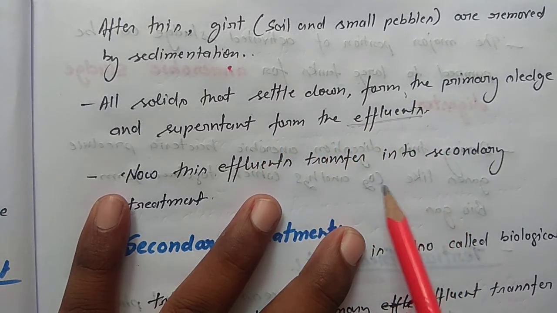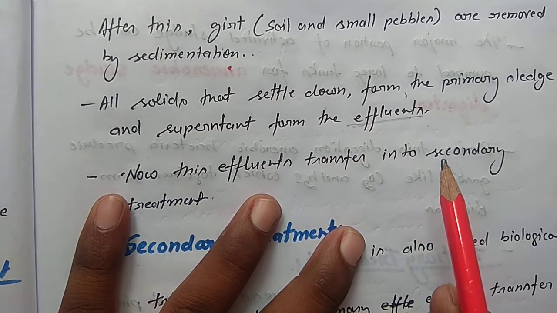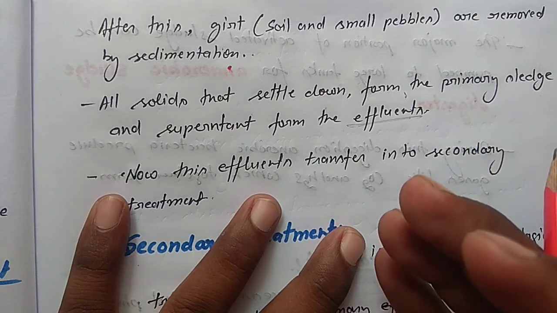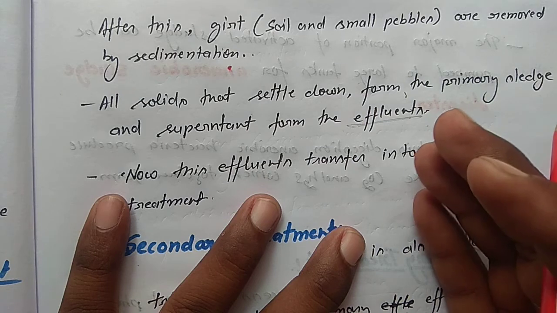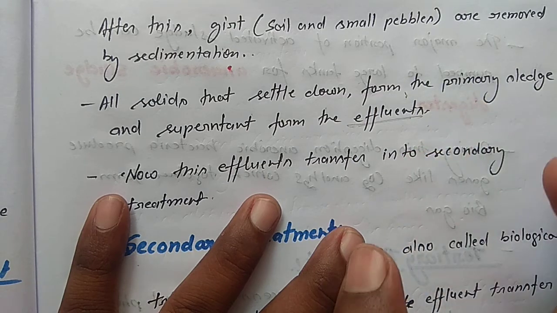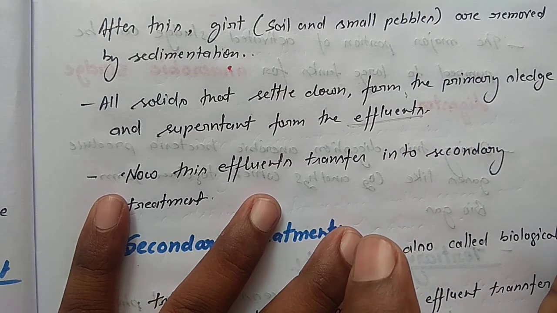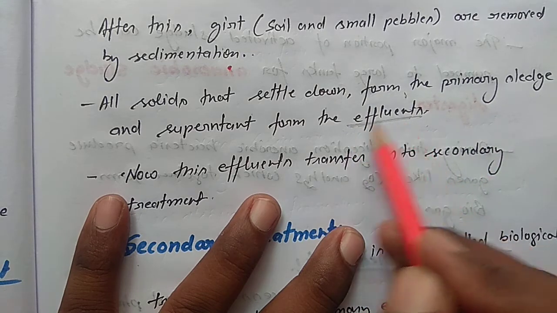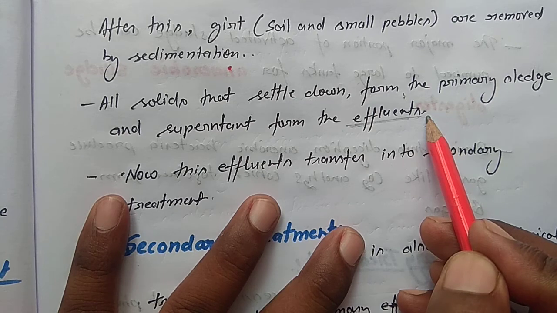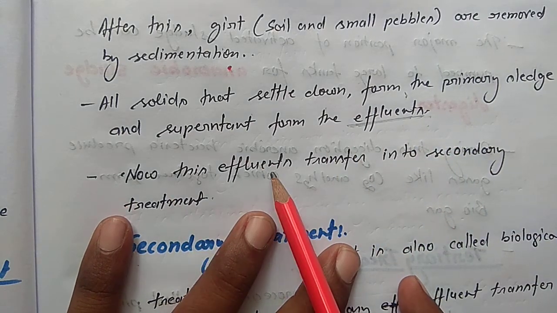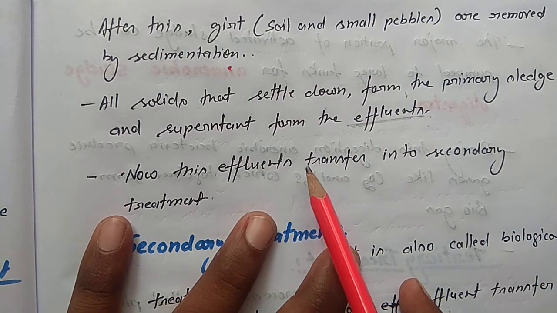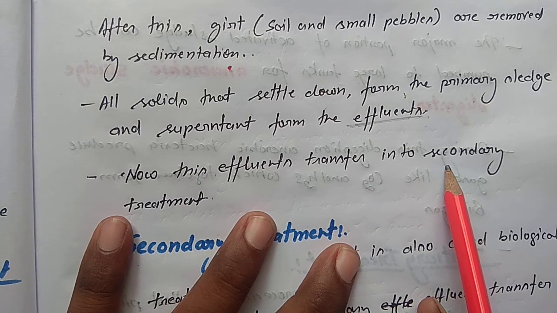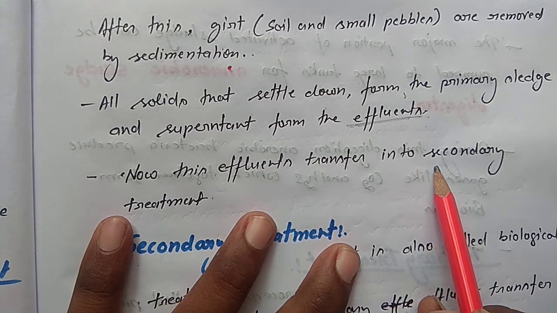You observe when the drainage near your house is cleaned, some substances, some material is taken out from the drain and kept outside of the drain. That substance, that material is called the influent. Now this effluent is transferred into the secondary treatment process.